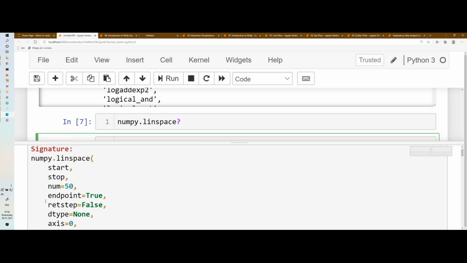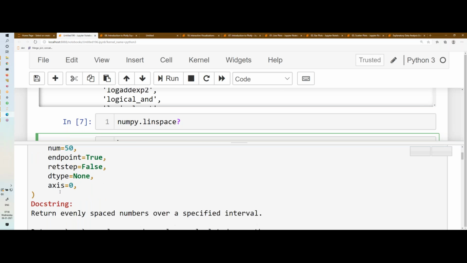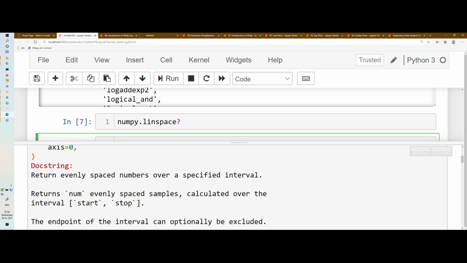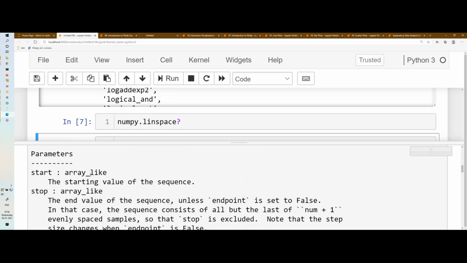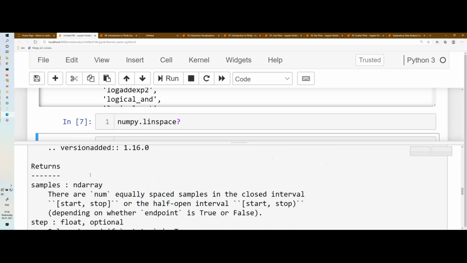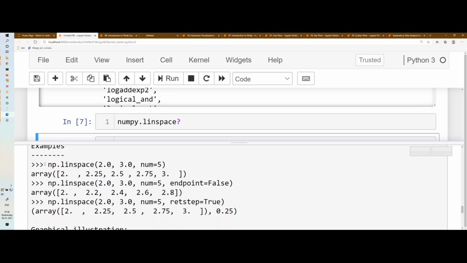We'll discuss later. Then the docstring tells you what this function is doing: it returns evenly spaced numbers over a specified interval. Also, you will get examples. If you go down, you see how you can use np.linspace.